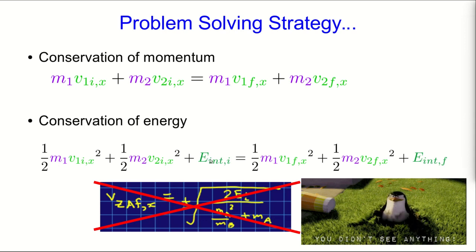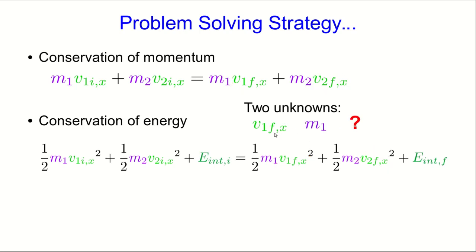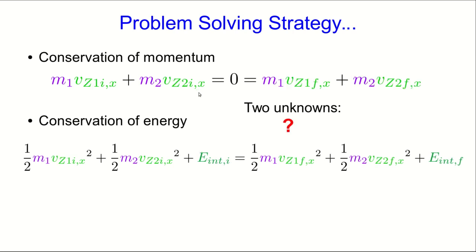But what if we gained internal energy instead of losing it? Or what if the unknowns were a different pair from what I just went through? That equation wouldn't have been useful at all. The point is that we have conservation of momentum and conservation of energy, so if we have two unknowns, we can solve the two equations for the two unknowns, but it's messy unless you transform into the center of mass frame. And then the fact that the total momentum is zero makes the solution easier.